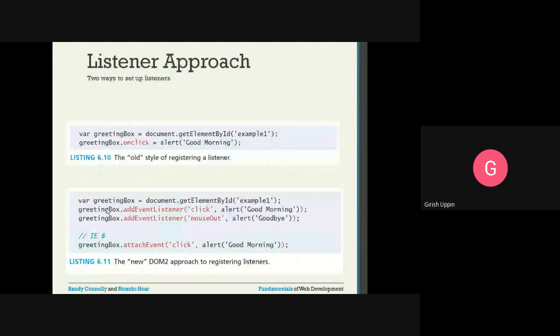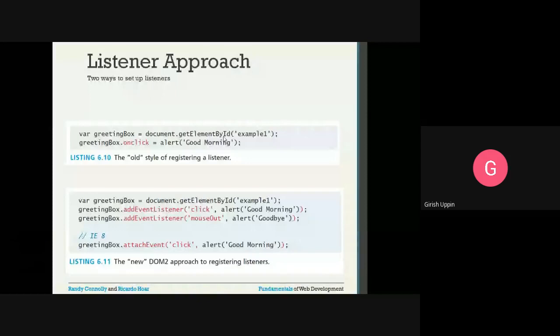These are the two approaches. First one is the old style, registering a listener. Here you have some HTML element, and you are getting the element object reference by this code: var greetingBox is equal to document.getElementById. You already know what getElementById is. This method will get the element object which has the ID example1.